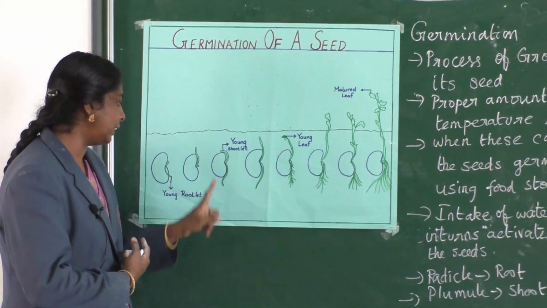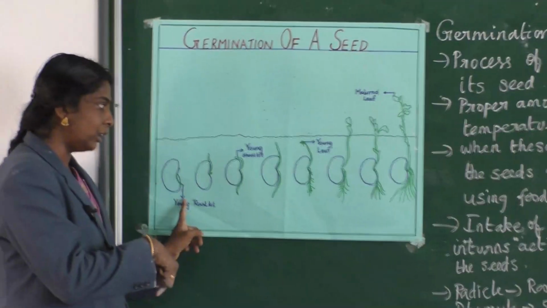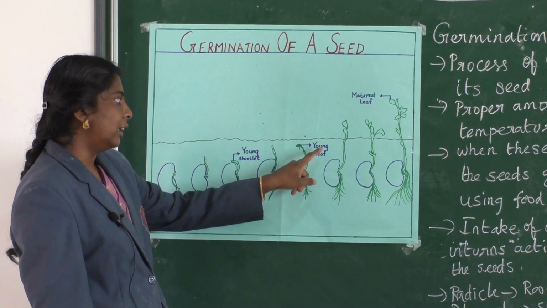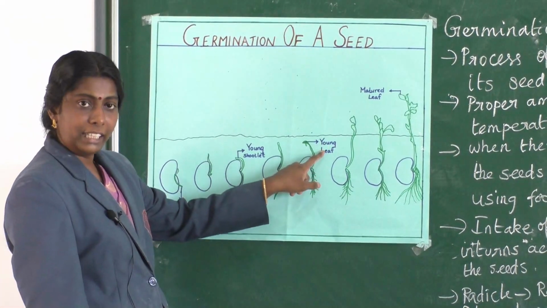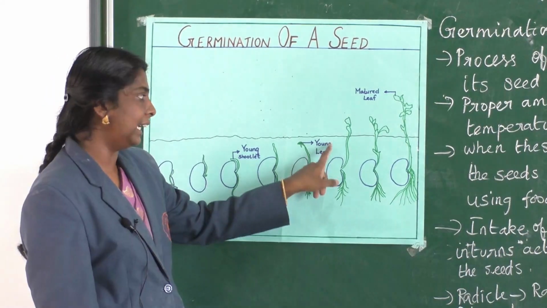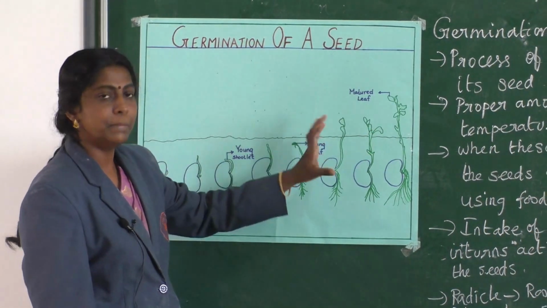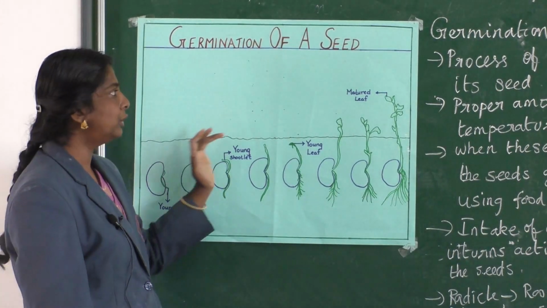Then slowly from the seed you can see the young leaf, and after some days it turns into a matured leaf, seen as a matured plant. So this is about germination.